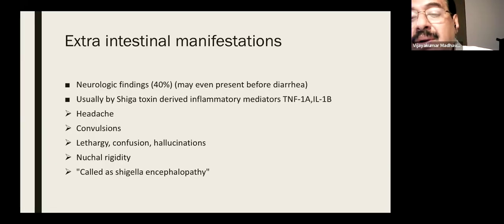The neurological findings are mainly caused by Shiga toxin-derived inflammatory mediators like tumor necrosis factor alpha and interleukins, which produce all the features of extra-intestinal manifestation. The child may come with high fever, headache, convulsions, lethargy, confusion, hallucination and nuchal rigidity. All these can be called Shigella encephalopathy.